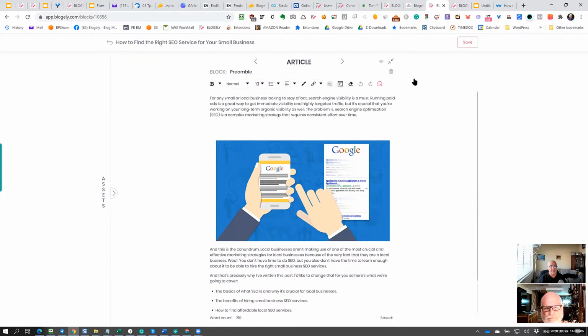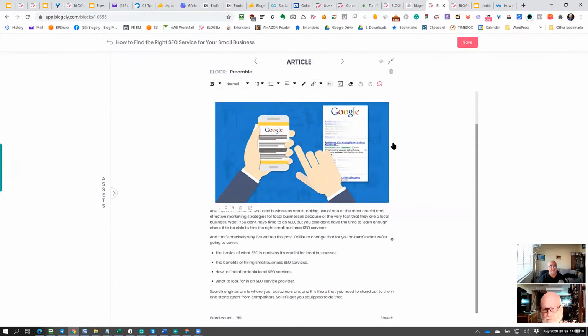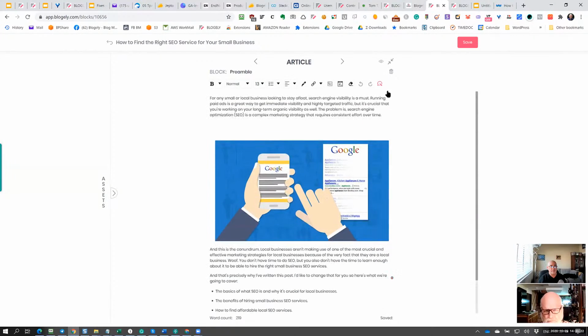On the upper side, you have this rich text editor, so you can do some editing of the text. You can use the block codes. Of course, you can change it. But this is our standard setup, so we automatically bring it in, and of course you can delete the block altogether if needed. On the left side you have assets, and we will go through the assets as the next step.